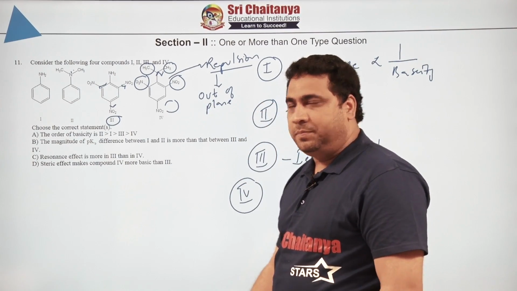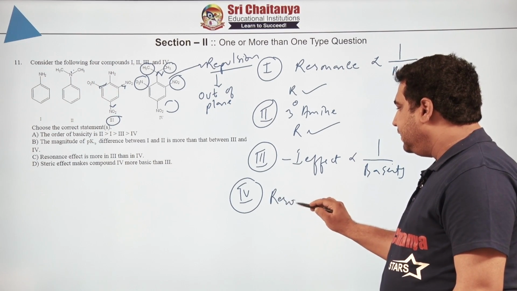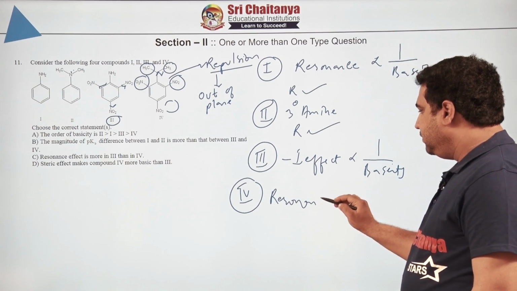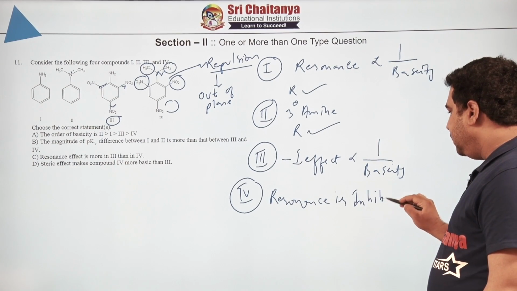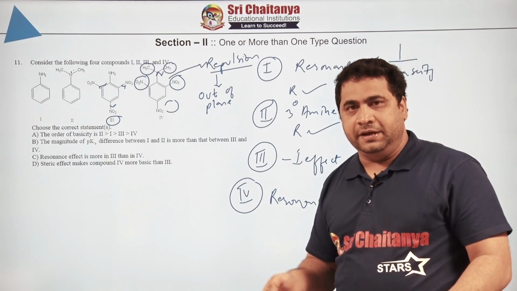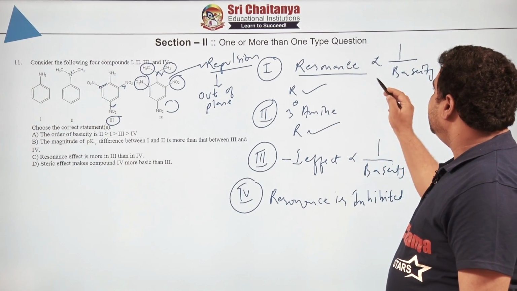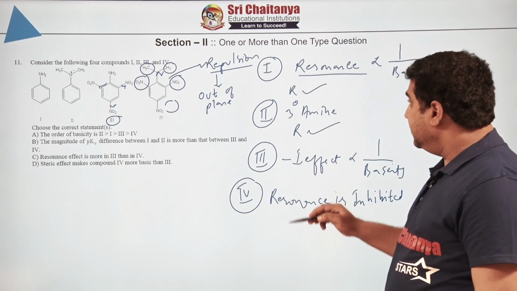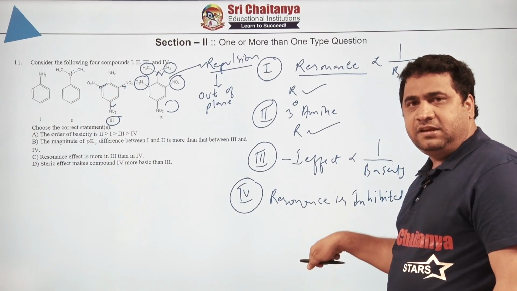Once it goes out of the plane, then in fourth one, resonance is there or inhibited? So we call resonance inhibited. Inhibited means what? Stopped, prevented, decreased, disappeared, etc. Hence, already I said from first equation, resonance is inversely proportional to basicity. If resonance is inversely proportional to basicity, here resonance is decreasing in fourth one.